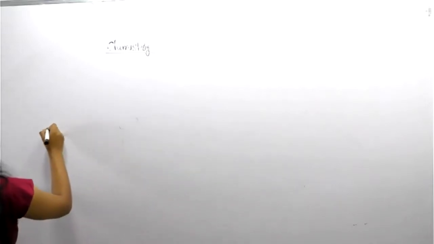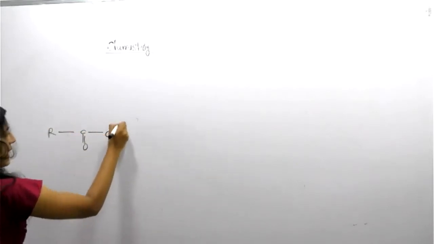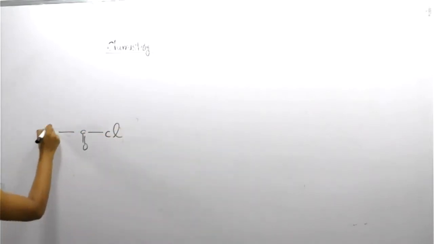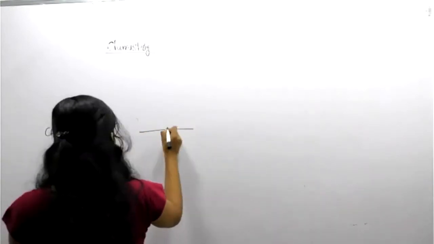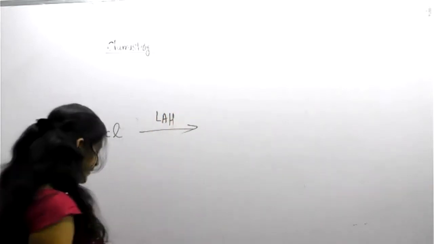Can you predict this one? R-C double bond O-Cl. So this is suppose a CH3 group. Okay, it is then reacted with LiAlH4, lithium aluminum hydride. Can you predict the product?